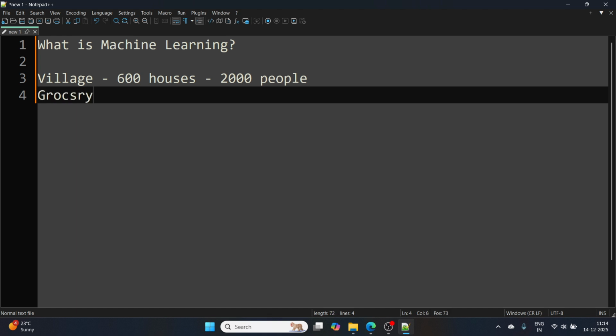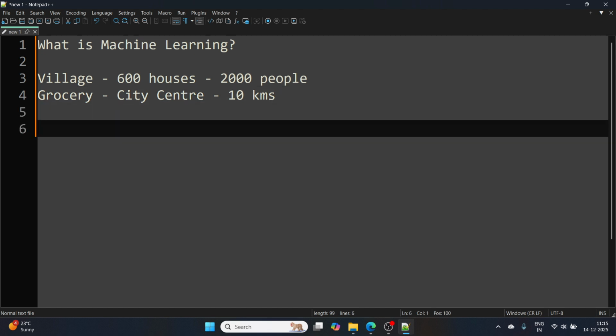If they wanted to buy groceries, they had to go to the city center, which was, let's say, 10 kilometers from the village. And that had been happening for, I would say, many years. They went to the city center to bring the groceries, right?